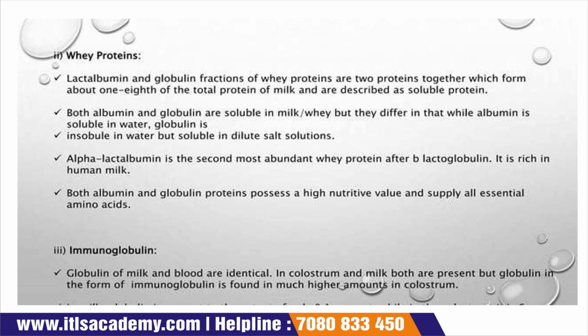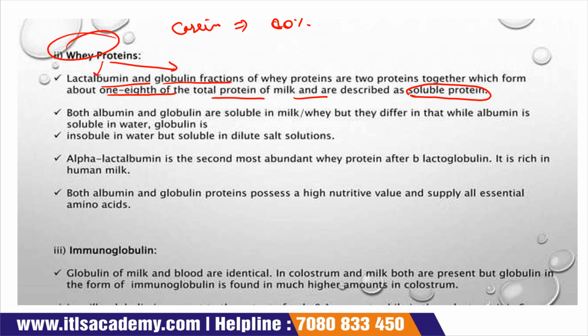The next is whey protein. Whey proteins are present in the form of lactalbumin or lactoglobulin fractions, and these two proteins together form about 1/8 of the total protein of the milk and are described as soluble proteins. We know that casein is about 80%, and whey protein is made up of two types of protein, lactalbumin and lactoglobulin, which together cover 1/8 of the total protein.